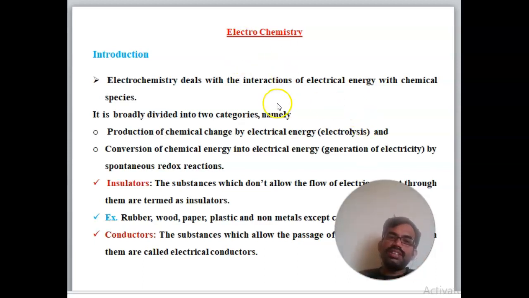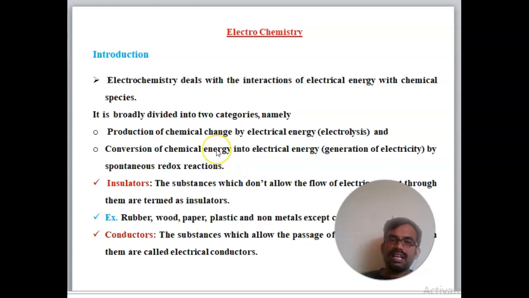So depending on this character, electrochemistry is divided broadly into two categories. One is the production of chemical change by electrical energy, that is called electrolysis. The other is the conversion of chemical energy into electrical energy, the generation of electricity by a spontaneous redox reaction. So broadly these are the two: one is chemical change by electrical energy, which is called electrolysis, and the other is electricity produced by using chemical energy.